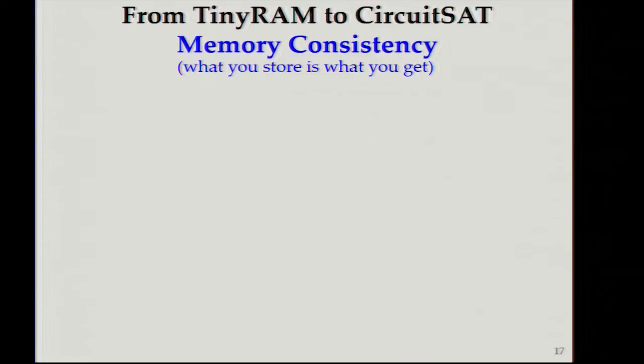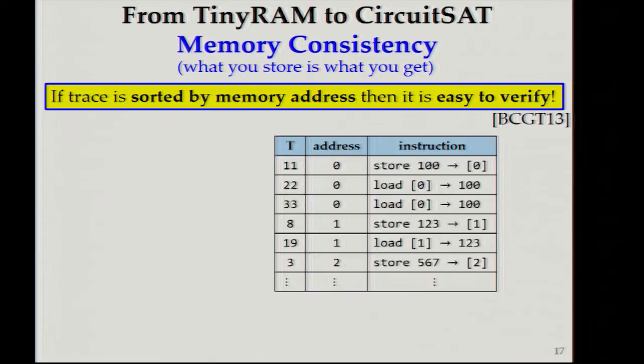And what we do is we take an observation from recent theoretical work that if our trace is sorted by memory address, then it is easy to verify. So here we have such a trace. It's first sorted by memory address and then by time. So all the accesses to address 0 are grouped together. So are all the accesses to address 1, and so on. And now that addresses are grouped together, it's easy to verify that what you store is what you get, because the trace line is just the next trace line, or that memory doesn't change between two reads from it.